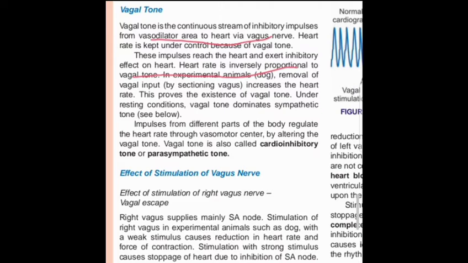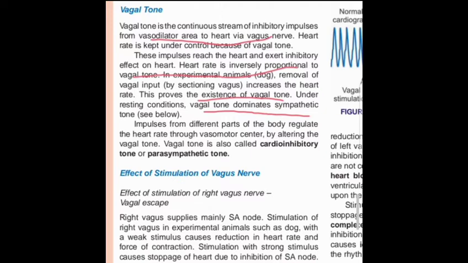By this we prove that vagal tone exists, since the heart rate decreases with it. So vagal tone plays the most dominant role between sympathetic activation and parasympathetic activation.